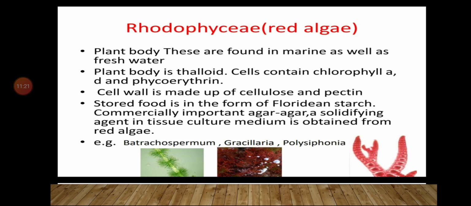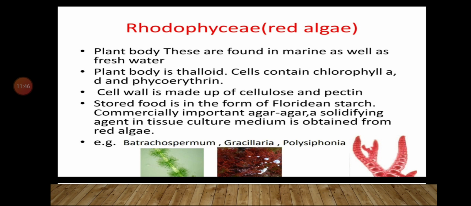Stored food is in the form of floridean starch. Commercially important agar-agar, a solidifying agent in tissue culture medium, is obtained from red algae. Examples for Rhodophyceae are Batrachospermum, Gracilaria, Polysiphonia, etc.